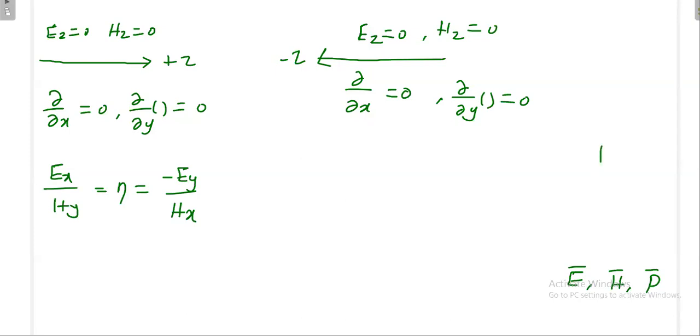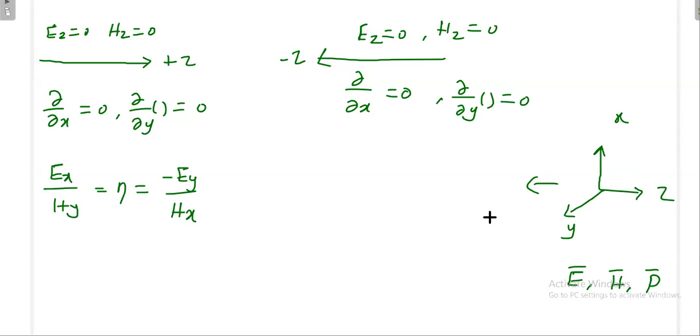Say for example, this is the system we have assumed. Okay, this is x, and this is y, and then this is z. But really, I want to go in the opposite direction. If I want to go in the opposite direction, where do I have to come from? My electric field Ex has to come from where?